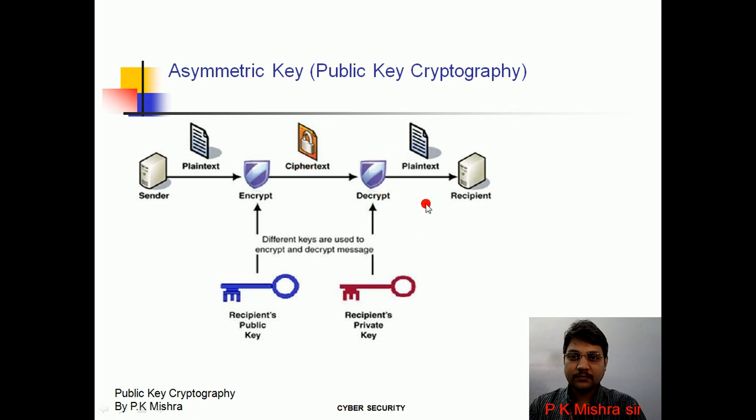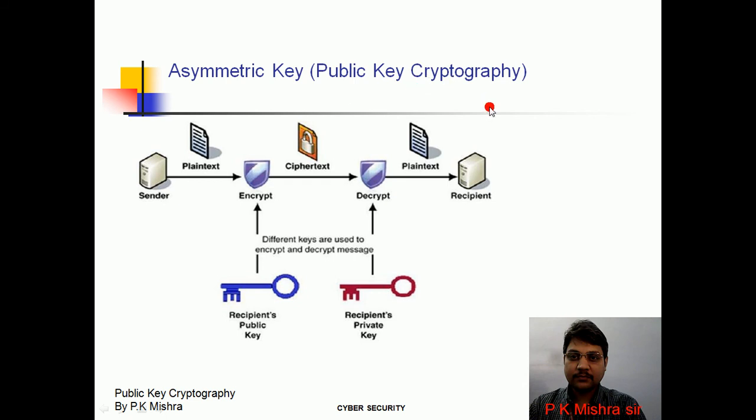At the receiver end, when the receiver receives this encrypted message, how will he decrypt it? He will use his own private key to decrypt the message from ciphertext to plain text. This is the concept of asymmetric key cryptography. Asymmetric key cryptography is also called public key cryptography.